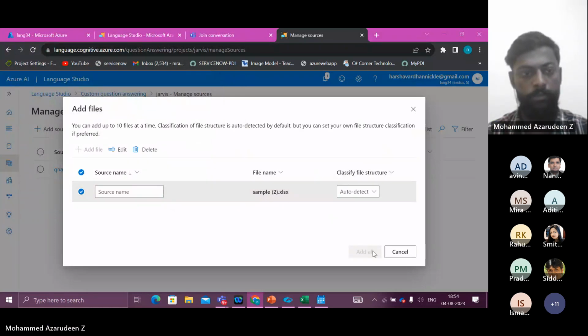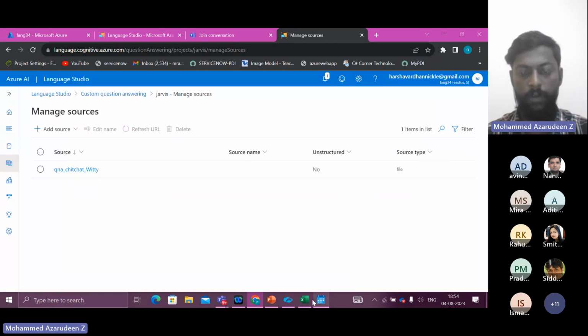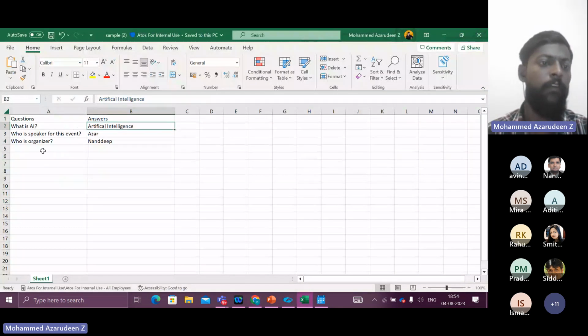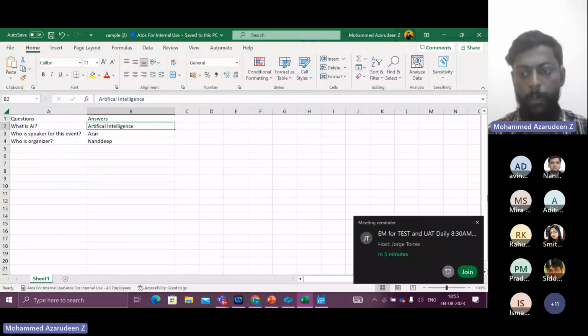This is how the file looks like. Just two columns, a question and an answer: for what question, what kind of answer should be expected. That's it. So you can go on with this and upload it over there.